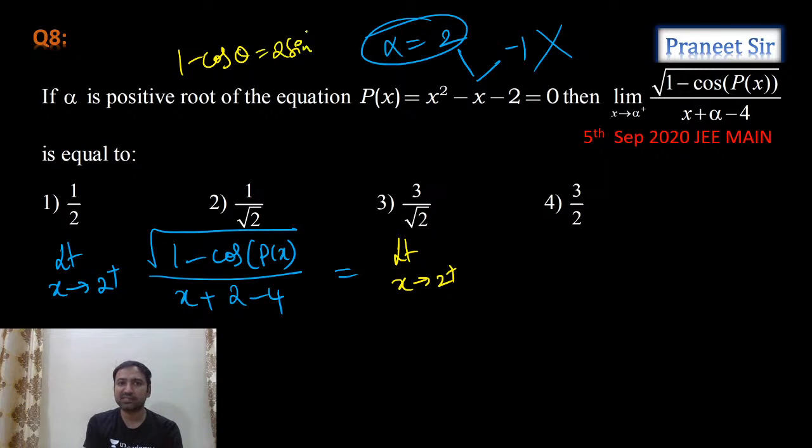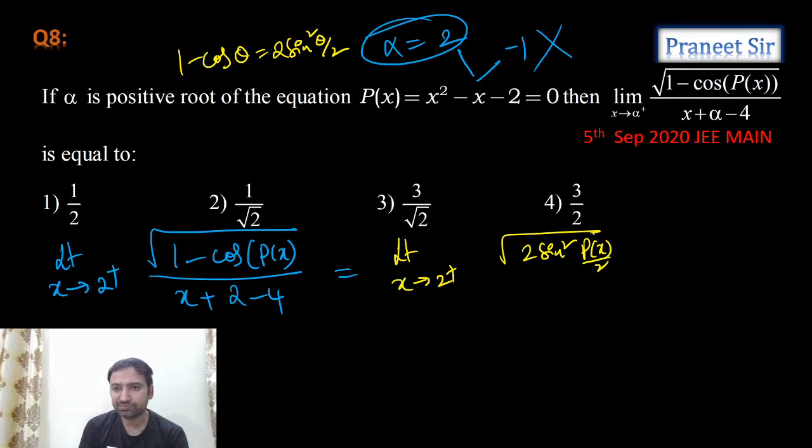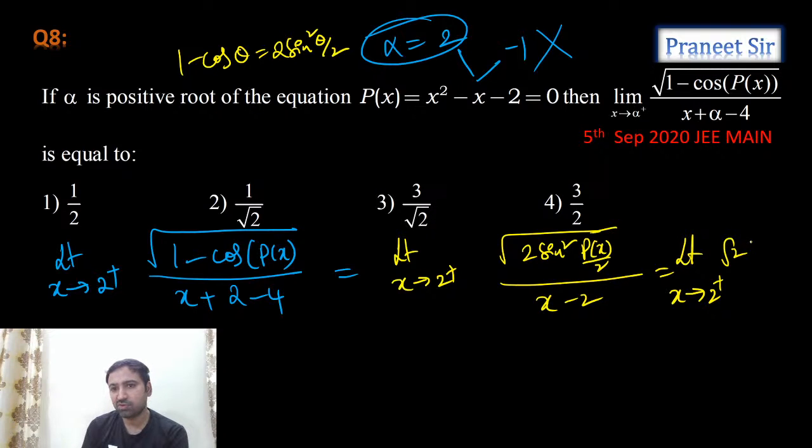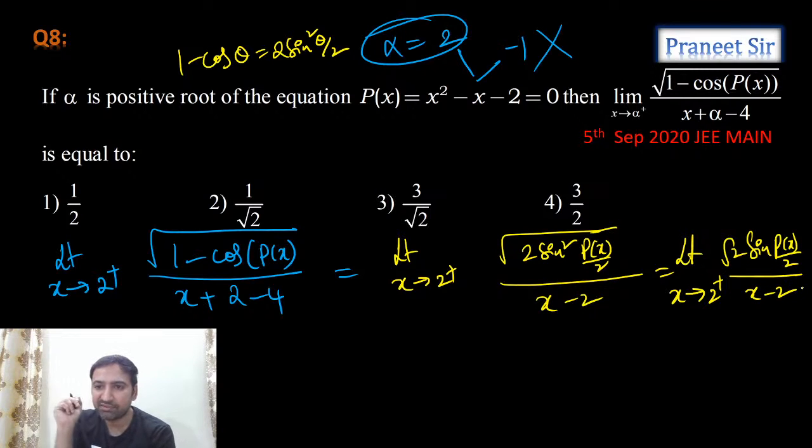Isn't it 2 sine square theta by 2? Correct. So substitute here this value, square root of 2 sine square pi x by 2, by x minus 2. Correct. So still we can simplify this. Limit x tending to 2 plus, this is root 2 into mod of sine pi x by 2, by x minus 2. But when we substitute x equals 2, how much do we get, guys?